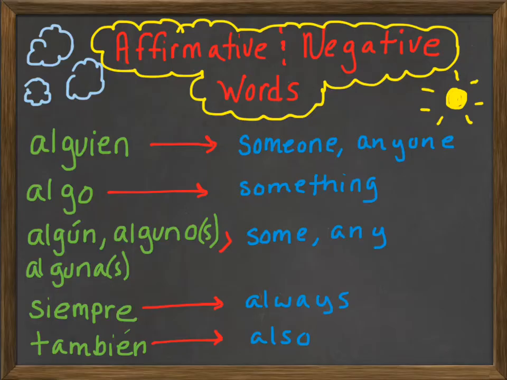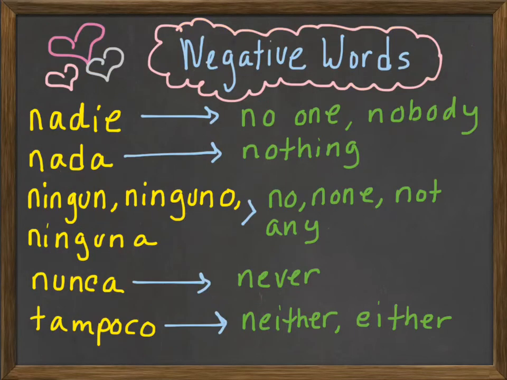Okay, I'm just going to tell you the definitions of these right now, and then we'll look at examples in a few minutes. So these are the negative words. These are kind of the opposites of the words that we just looked at. Nadie means no one or nobody. Nada means nothing. Ningún or ninguno means no, none, or not any. It can mean any of those. Nunca means never, and tampoco can mean neither or either. Okay, so we're just going to have to memorize these.